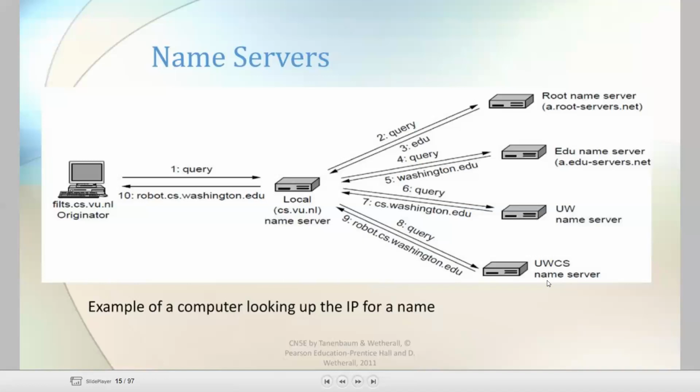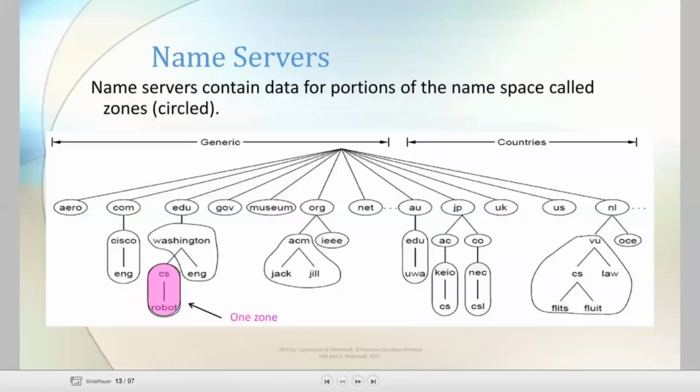This is the example of a computer looking for the IP for a name. Just here I have taken the one root name server that replies the education name server, and again the education name server replies the UW name server, and the UW name server will reply the UWCS information to the local server, and finally the answer will be forwarded to robot.cs.washington.edu. Let's check with the previous example.